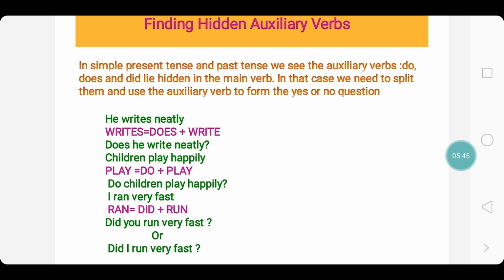I ran very fast. Here ran is the past tense. Here the hidden auxiliary verb is did, or the verb root is did. Ran is nothing but did plus run. So the question format is, did you run very fast? Or else, did I run very fast? Both are applicable. So when the auxiliary verbs are not given, we need to analyze what is a hidden auxiliary verb, find it out and then write it.